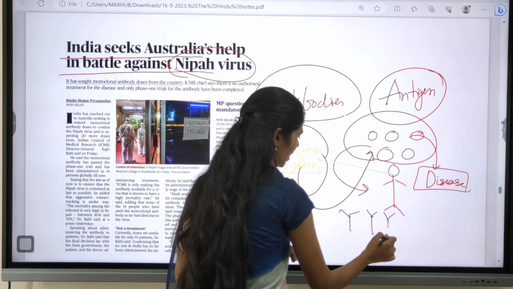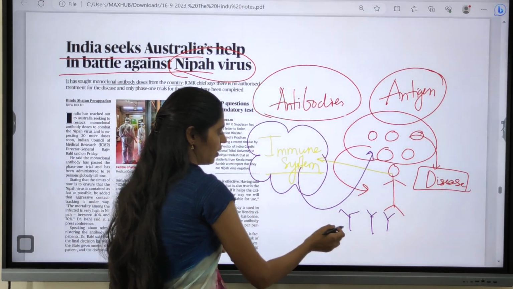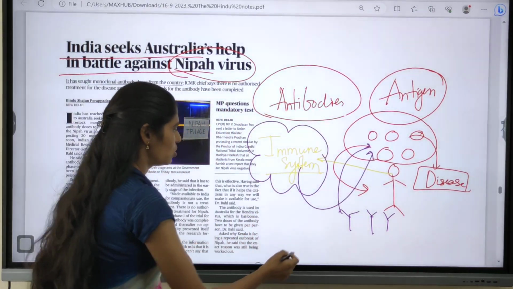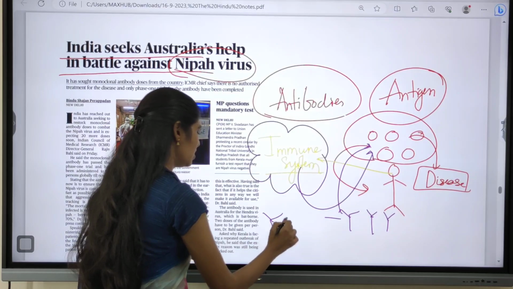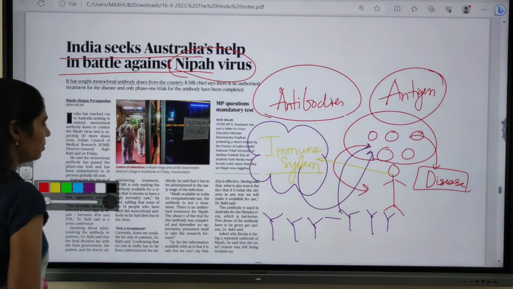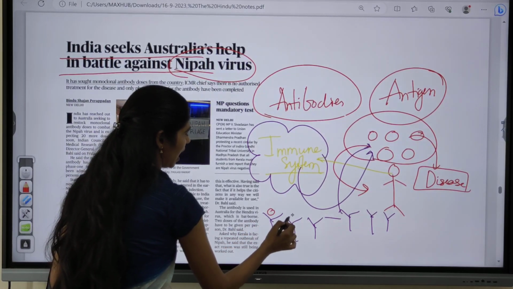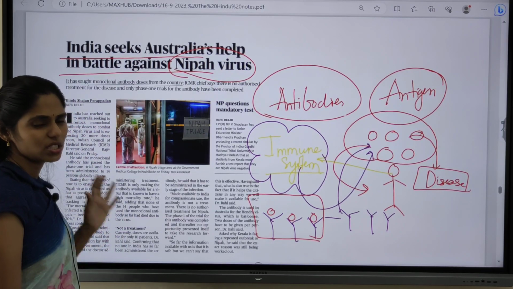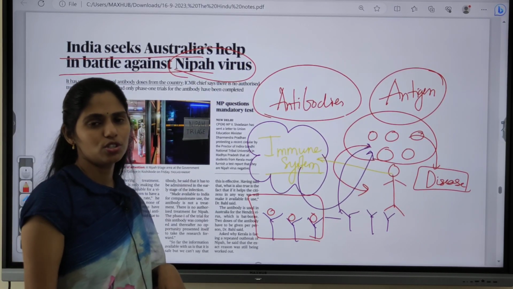They are Y-shaped structures. Okay, so whenever these antibodies detect these antigens, they will form an antigen antibody complex and they will neutralize them. So this is the normal mechanism of our immune system.